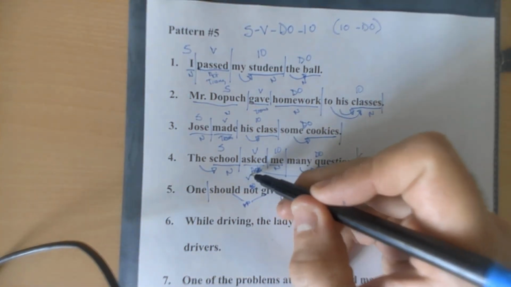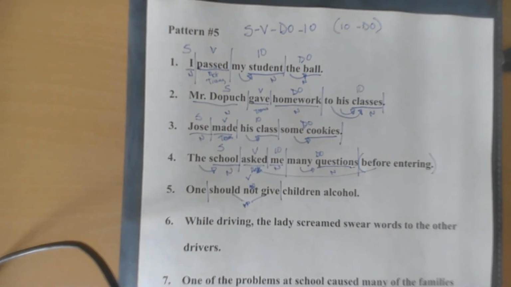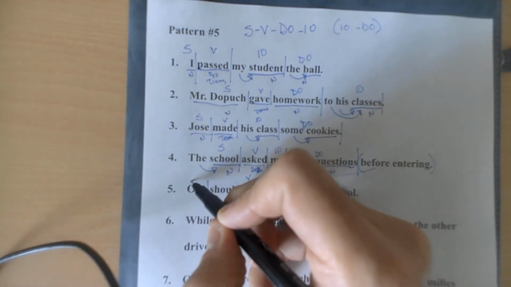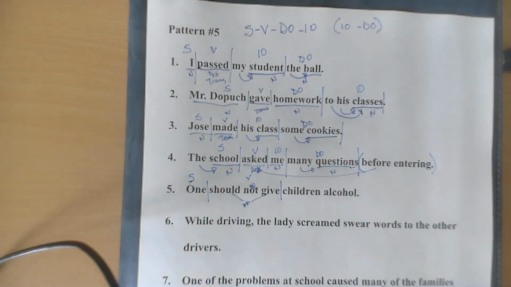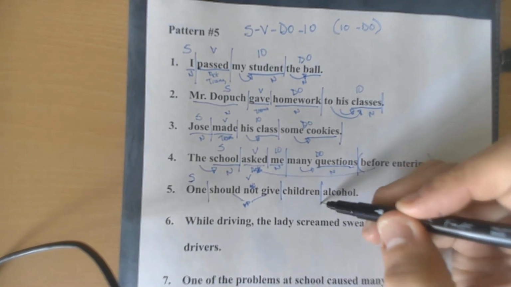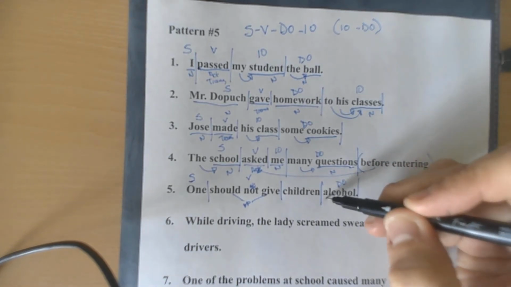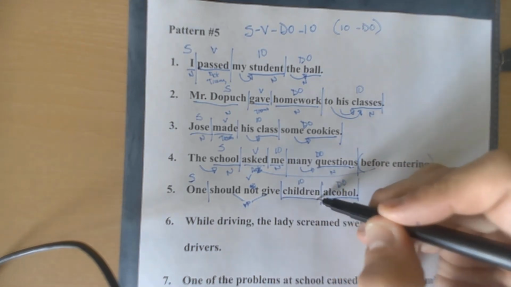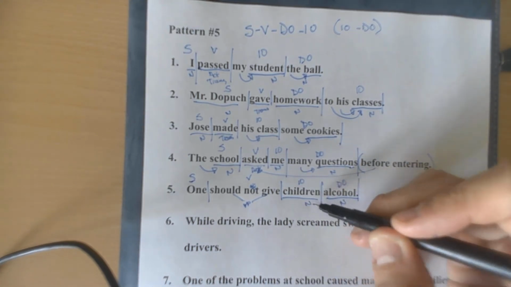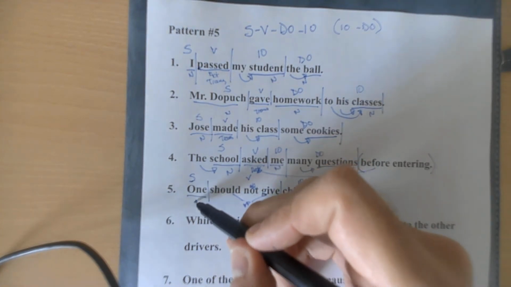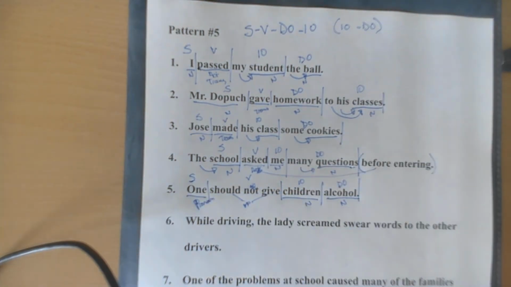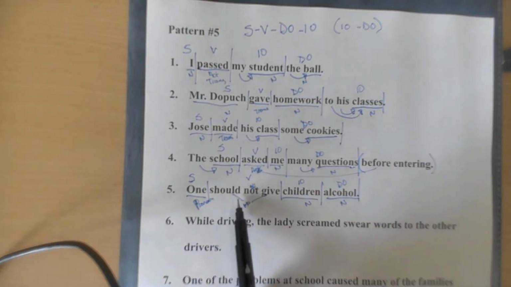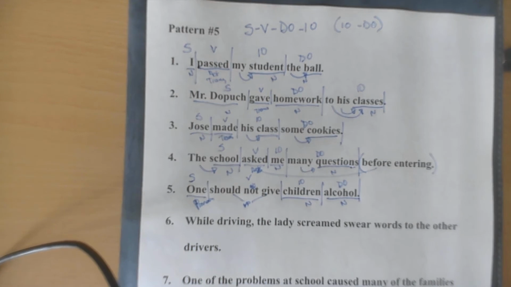So this is your verb. Who should not give? One. What should they not give? They should not give alcohol specifically. To whom or to what should they not give alcohol? To the children. So this is a noun. This is a noun. This is a pronoun. And that's a verb phrase. Simple, yet with a verb phrase that might complicate you a little bit.